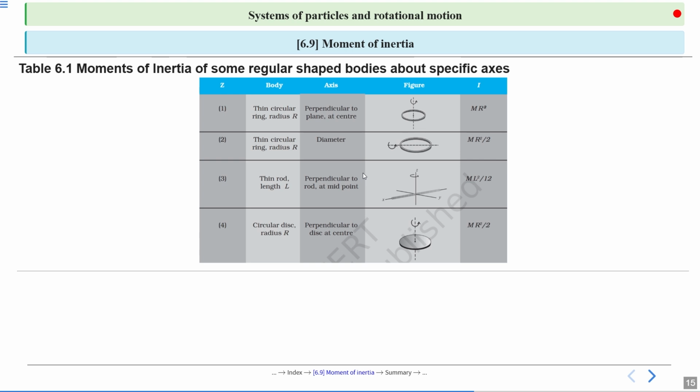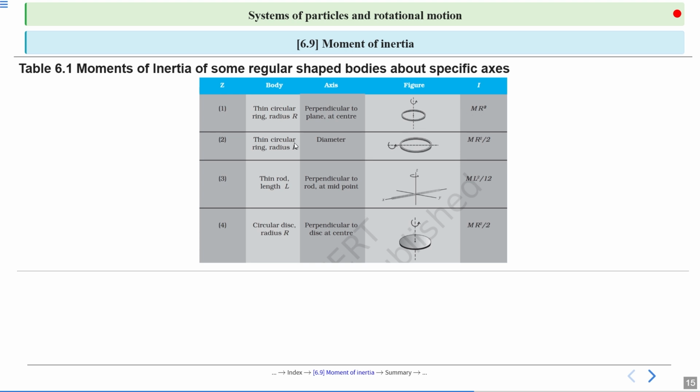Moment of inertia of some regularly shaped bodies about a specific axis. First, a thin circular ring of radius r, and the axis is perpendicular to the plane, at the center. And the moment of inertia is m r square.